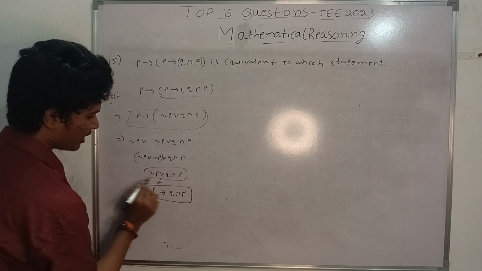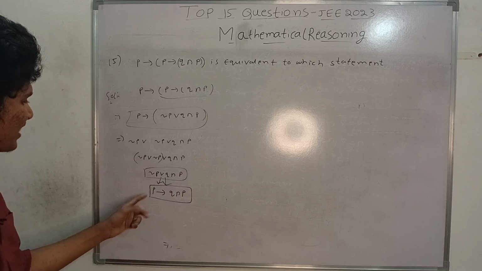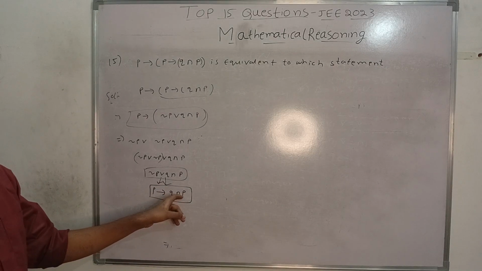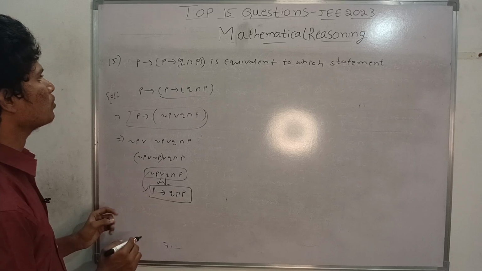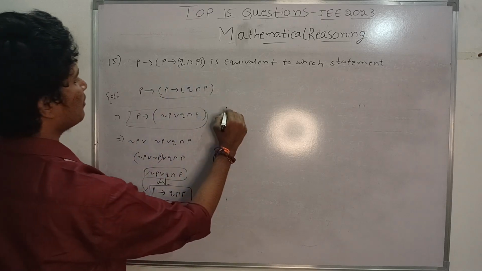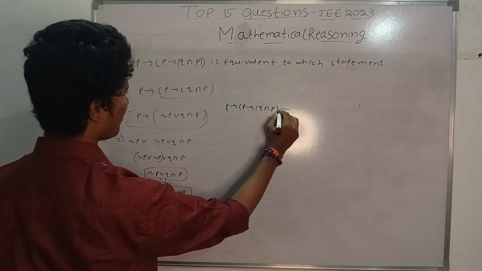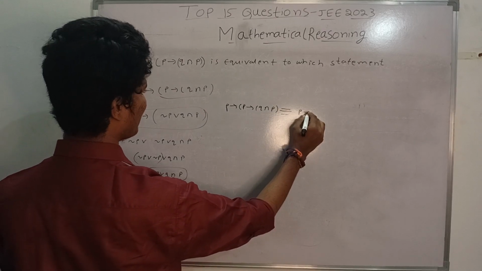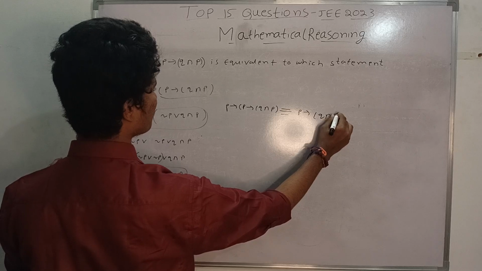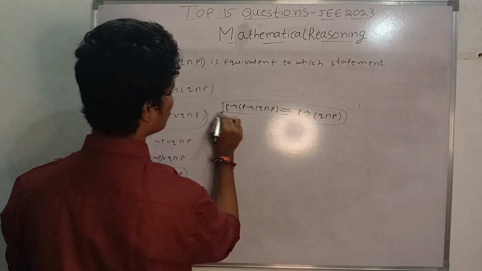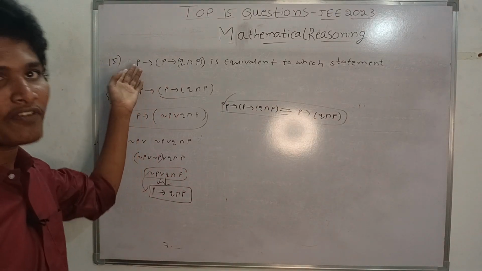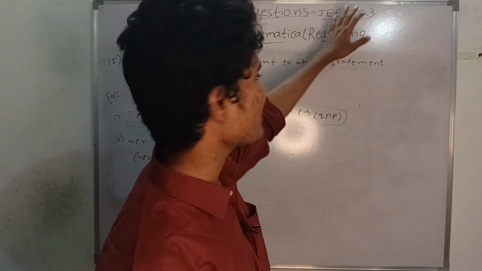Basically this can be deduced like this, because negation P or Q and P is the same two statements. This is the answer. So basically we have completed the 15 questions in the top 15 question series of JEE